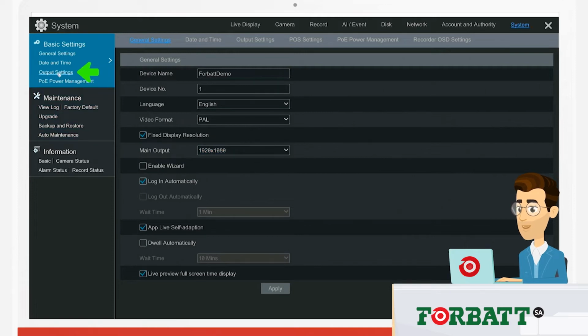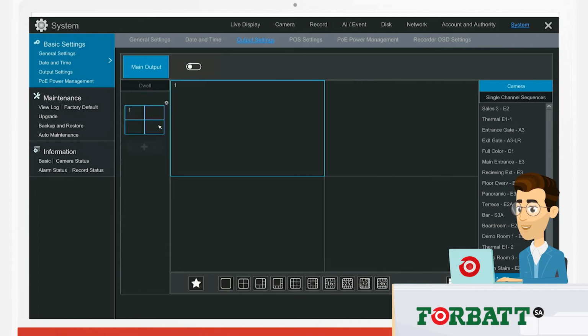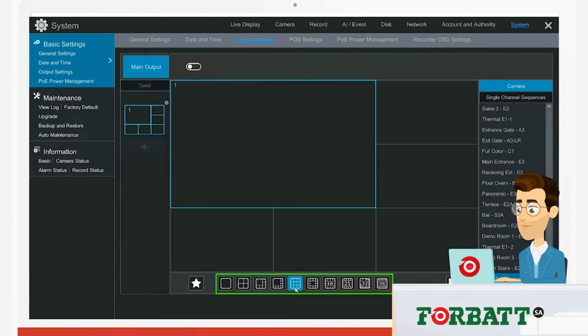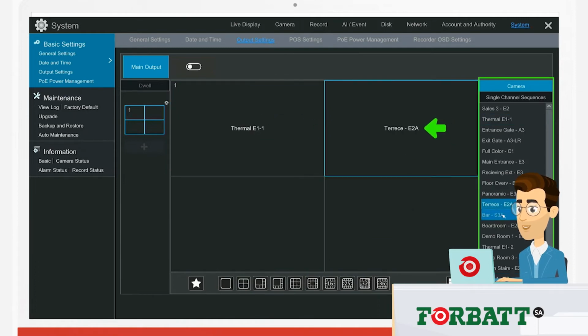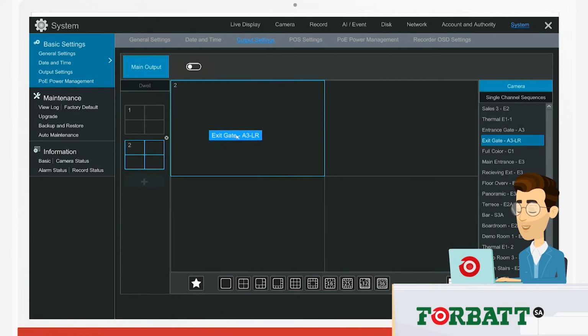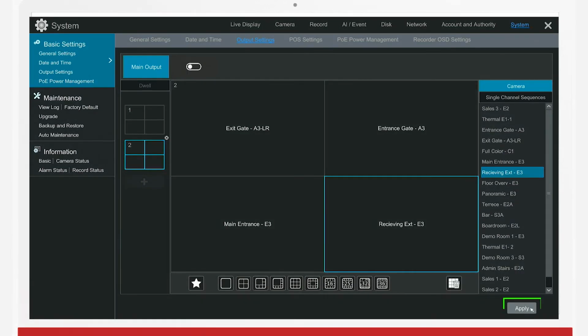If we click on Output Settings, then on the plus icon, we can also customize different displays. After we select our display setup, we can drag our cameras across from the Camera tab on the right, and drop them on a window to create custom displays, with multiple cameras. Once we've done that, and we've completed our settings to the desired view, we will then proceed to our live video by clicking on the Apply button, and then the Exit button.